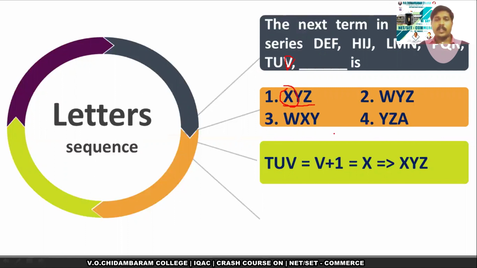We have consecutive 3 letters also, X, Y, Z. So in these NET set aptitude questions, you can solve the questions by eliminating the wrong answers also. Here, when you catch the point that the next term should start with X, you can easily find out the answer.